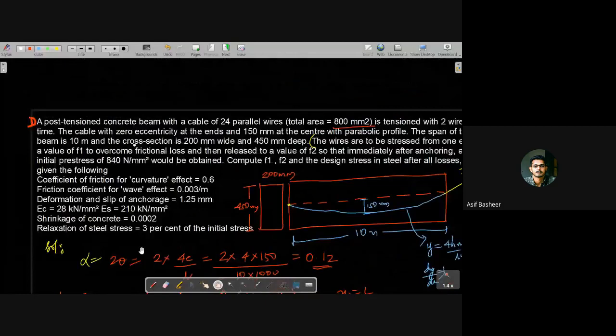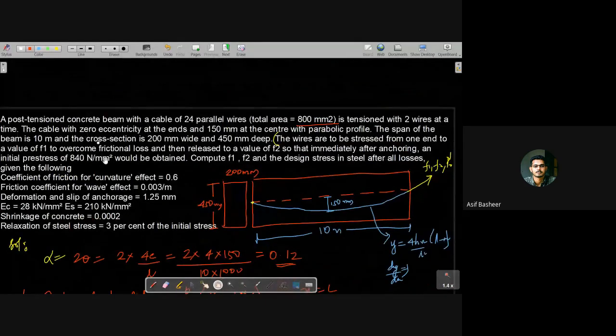That is, here the final anchoring stress after all the losses is what has been given. 840 is what is given. Do not bother about the rest: 24 parallel wires, tension 2 wires at a time. All those things are covered in this F1 and F2, and the final initial pre-stress is given as 840.